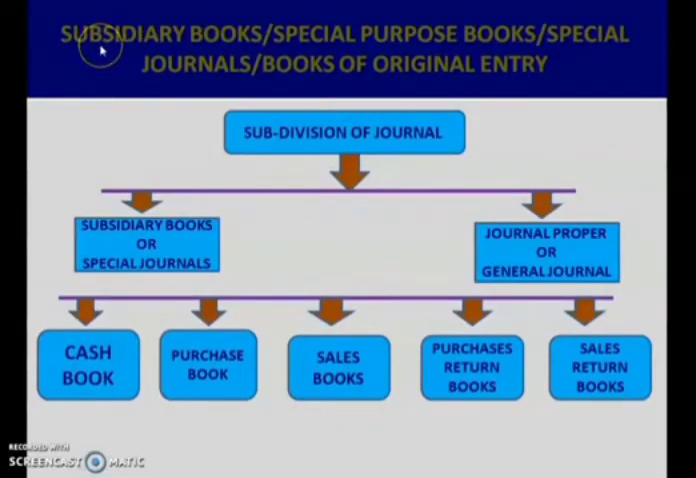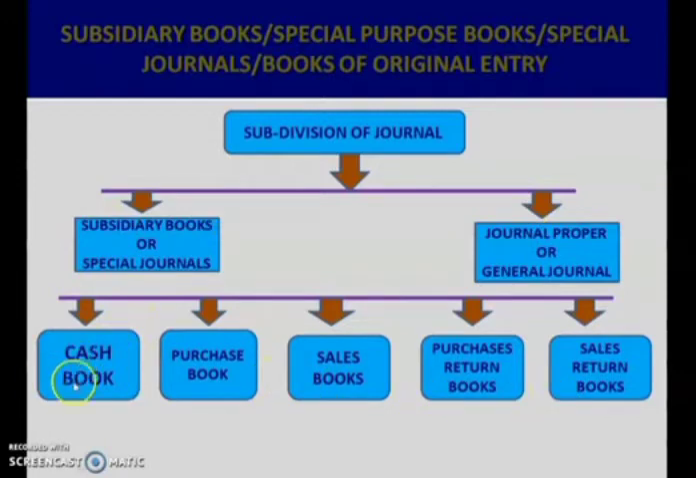So, subsidiary books, which is also known as special purpose books or special journals or books of original entry. So, this special purpose book is known by all of these names. You have to remember these names. These are subdivided into two main parts. The first part is subsidiary books, which is also known as special journals, and the second part is journal proper.